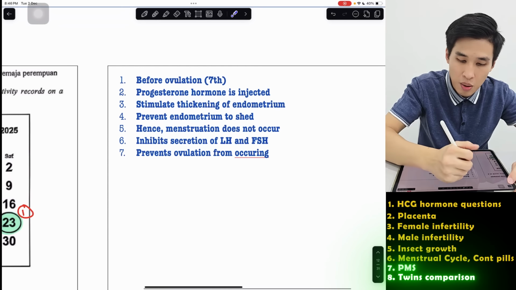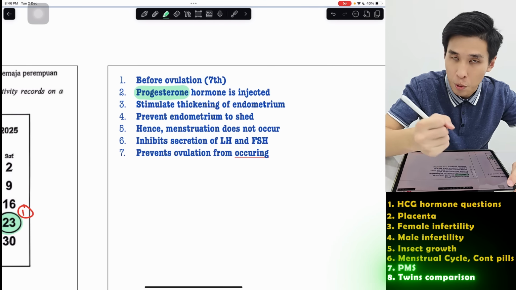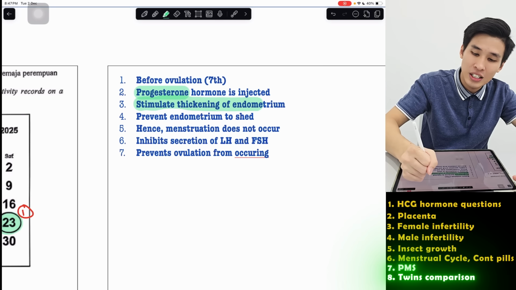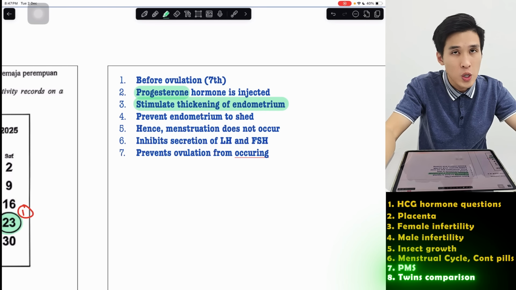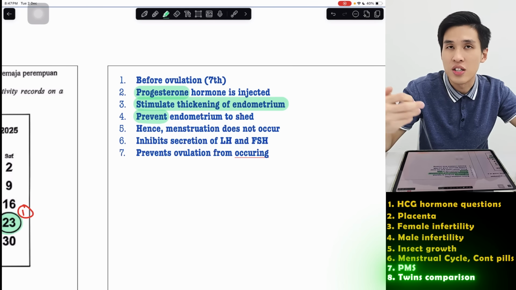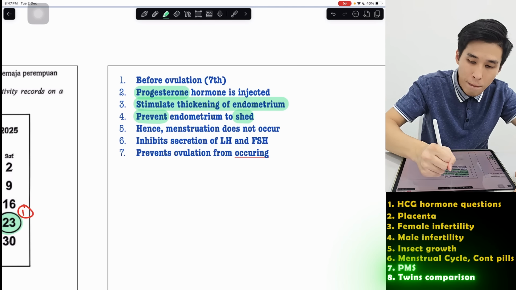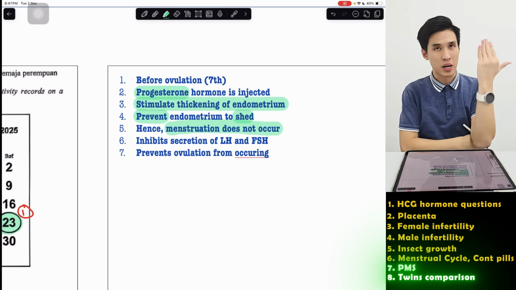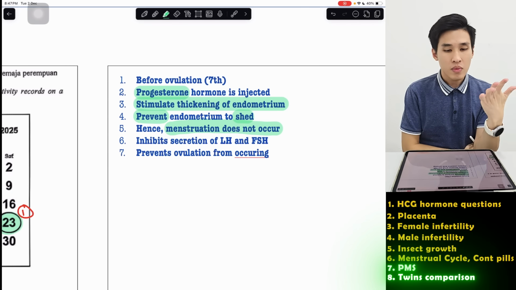So the hormone here is progesterone. Progesterone, like we mentioned so many times in this video today, stimulates thickening of the endometrium. So the endometrium thickens, which means it does not shed. If it does not shed, there's no menstruation. The wall doesn't break down, there's no bleeding. But if you write like that, it's only 5 marks. So we also got to explain a bit.